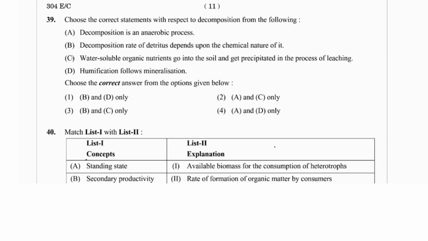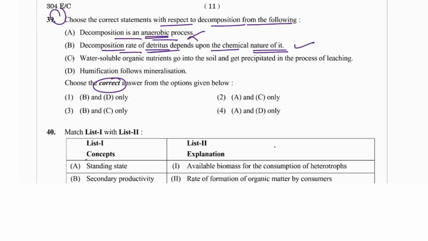Let's see question number 39. Choose the correct statement with respect to decomposition. Decomposition is an anaerobic process, they are saying. Incorrect. Decomposition rate of detritus depends upon its chemical nature. That is correct only.